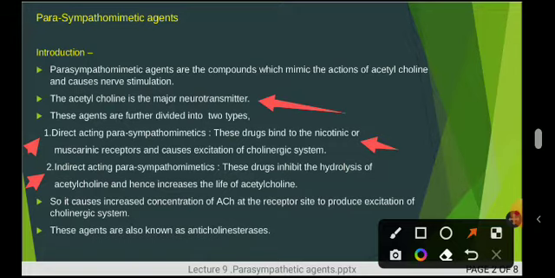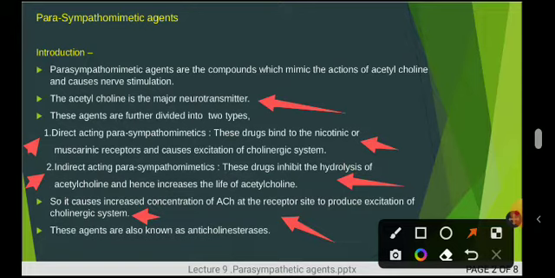In case of the indirect acting parasympathomimetic category, the drug inhibits the hydrolysis of acetylcholine, and that's why the concentration of acetylcholine increases. It increases the life and concentration of acetylcholine at the receptor site, and it leads to the excitation of the cholinergic system, that is the parasympathetic nervous system.